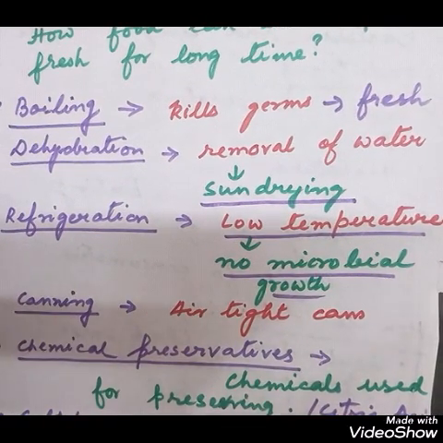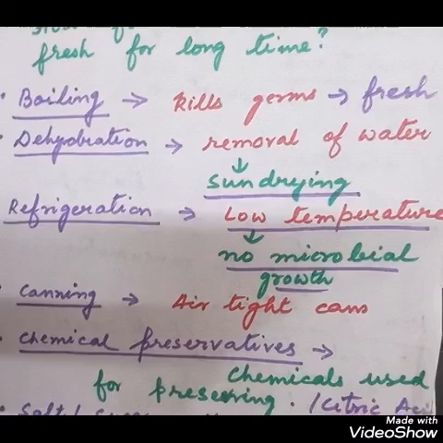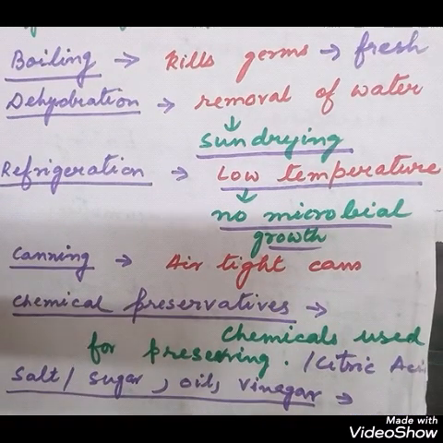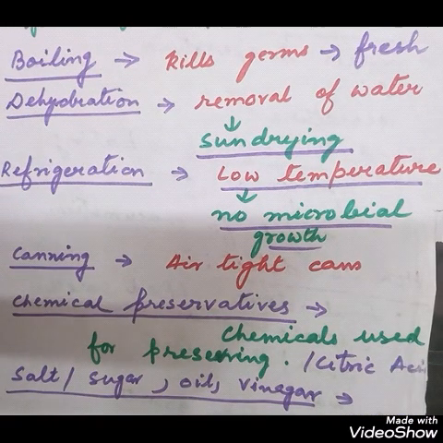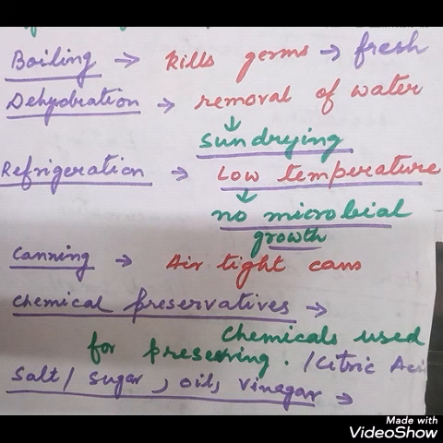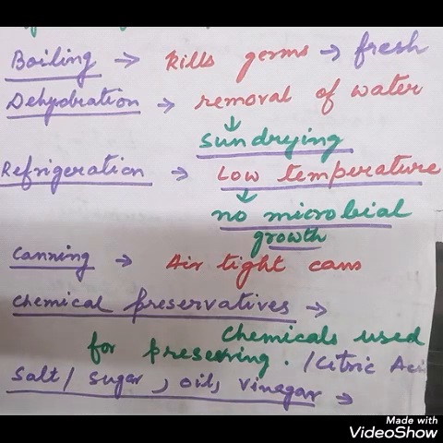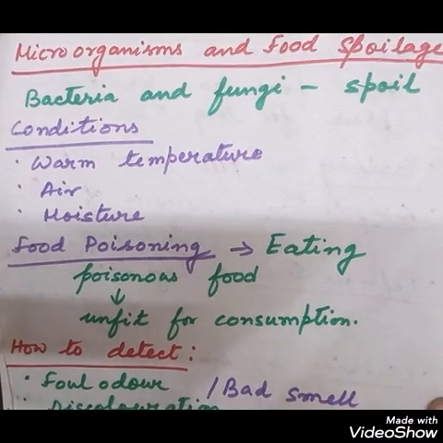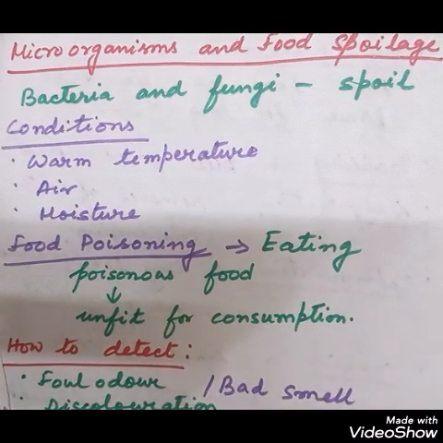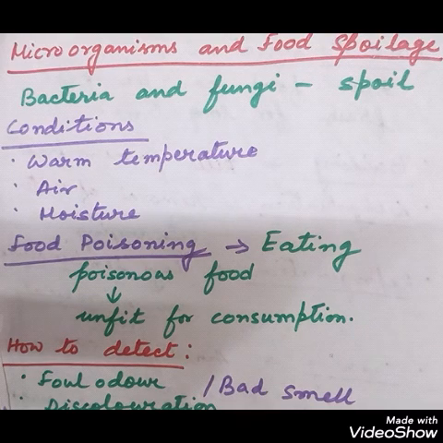Next, chemical preservatives can also be used for preserving different items like pickles, jams, jellies, squash, ketchups. So chemical preservatives like sodium benzoate, potassium metabisulfite, all these things, citric acid, can be used as chemical preservatives. Now, in your book, there are tables related to the communicable diseases in page number 33.